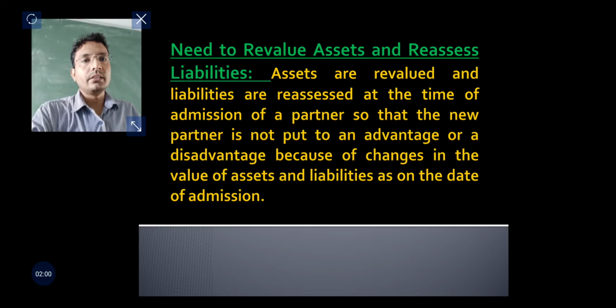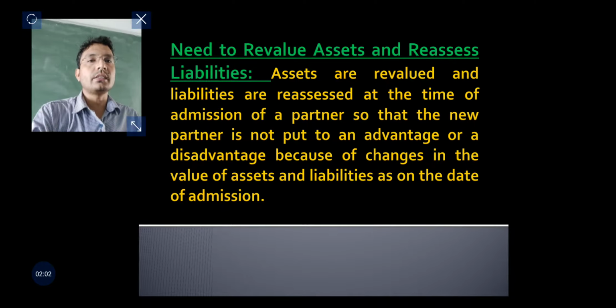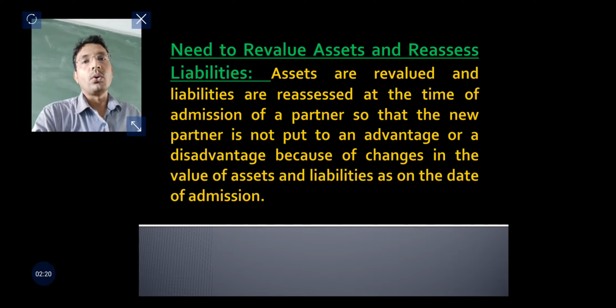And in this course, if there arises profit, then that profit belongs to the old partners in old profit sharing ratio. And if there arises loss, then that loss belongs to the old partners in old profit sharing ratio.